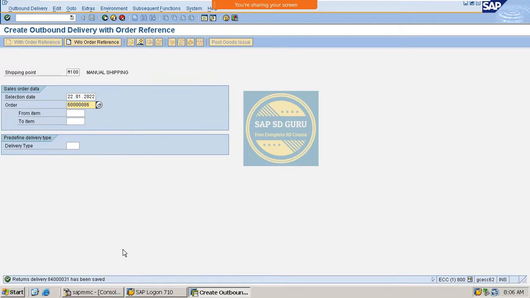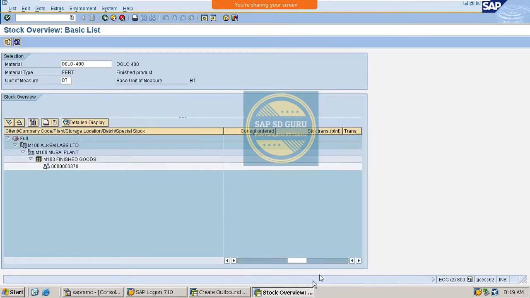What will happen when you do PGR? Inventory accounting document will not generate. Why? Because the return stock is temporary stock. After taking the stock into the return stock, then the company will decide whether to send the stock to the quality inspection stock, blocked stock or unrestricted stock. And we can see the stock also. We can see the 25 quantity is in return stock.